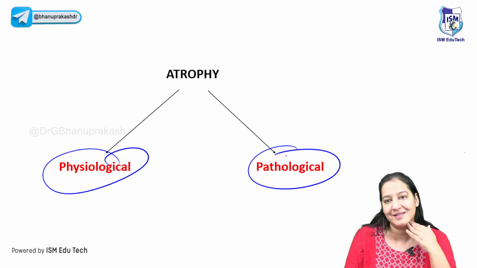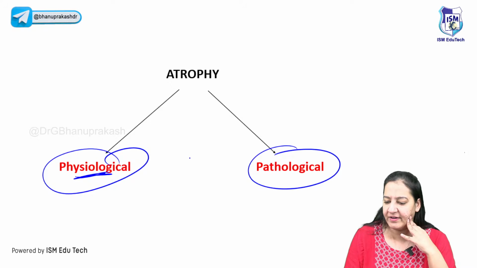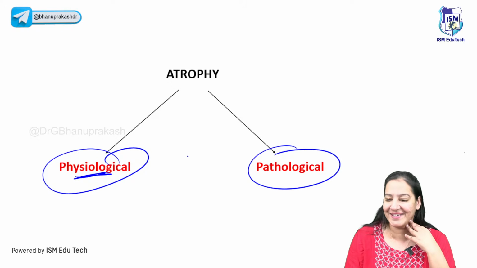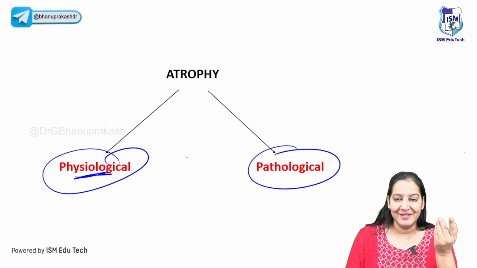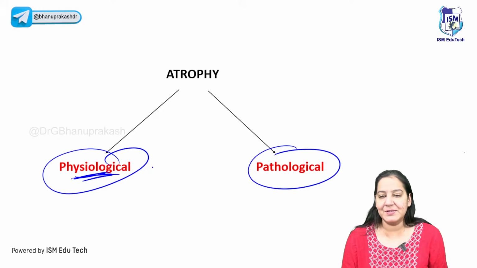You have to learn the examples. Can someone give me examples of physiological atrophy? Anyone? Nitish, Osama, Divya, Irfan, anyone among the audience? Anyone can answer. Do you know any example of physiological atrophy? Yes, yes, Osama, very good.